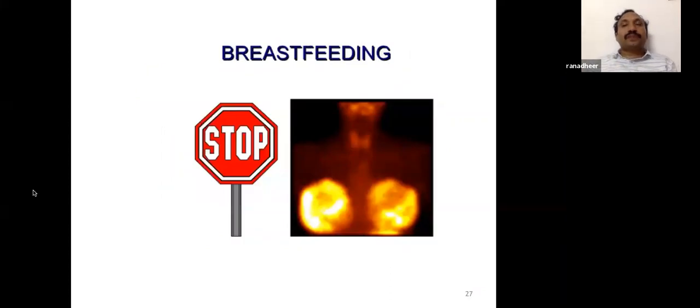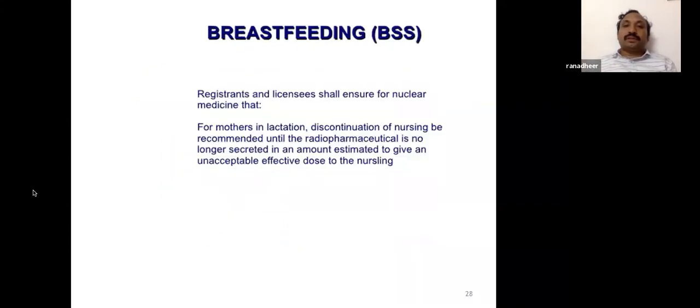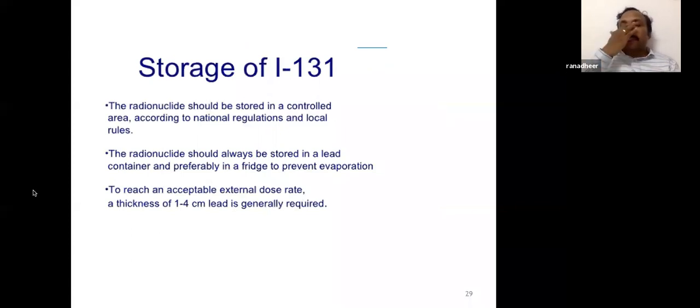So we have to stop breastfeeding. For mothers in lactation, discontinuation of nursing is recommended until the radiopharmaceutical is no longer secreted in an amount estimated to give an unacceptable effective dose. Simply, breastfeeding should be stopped completely if you want to give iodine. And even if you stop and give within 1 week, there will be a lot of radiation to the breast. So it is better to wait for 1 month, then withhold thyroxine, and then give radioiodine.